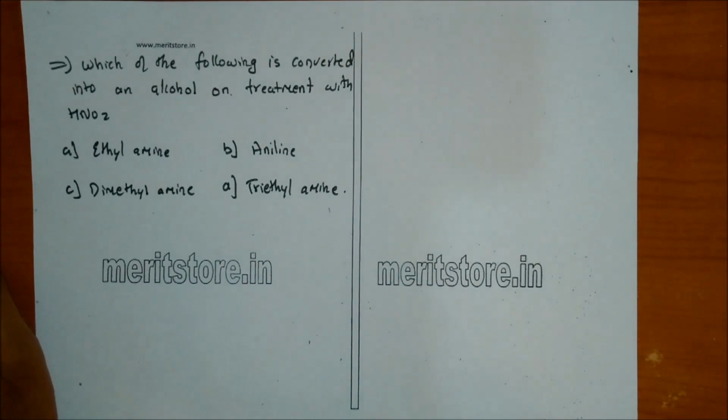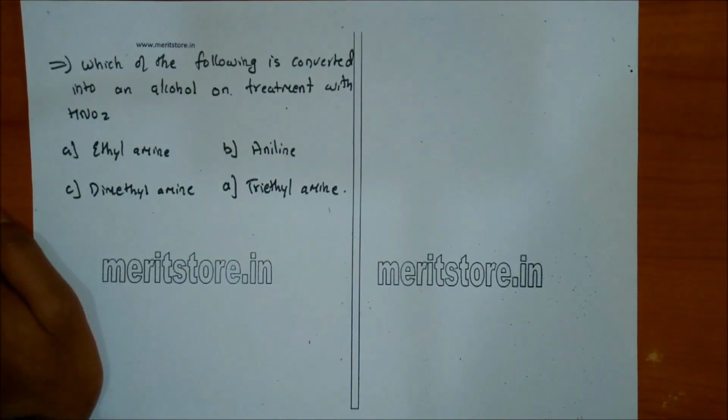Which of the following is converted into an alcohol on treatment with HNO2? A. Ethylamine, B. Aniline, C. Dimethylamine, D. Triethylamine. So a primary amine gives alcohol when it reacts with nitrous acid. But methylamine is an exception.